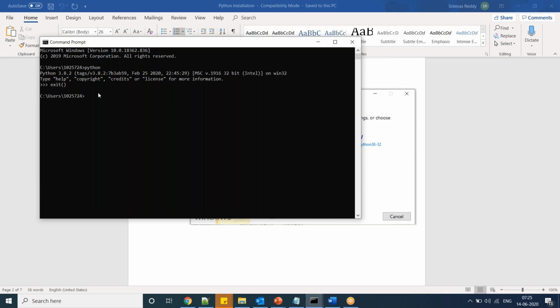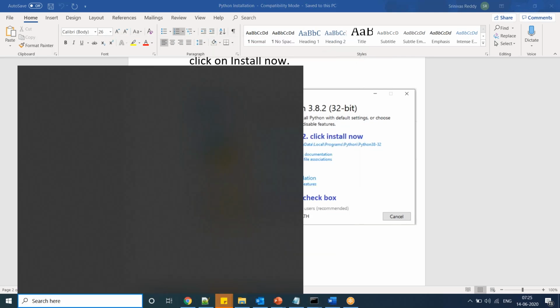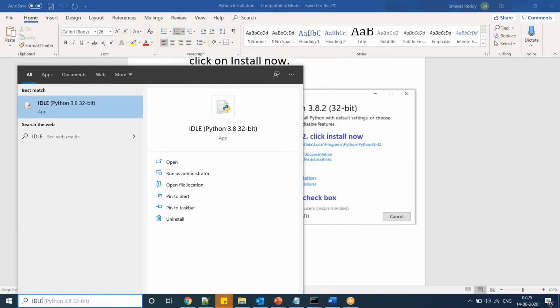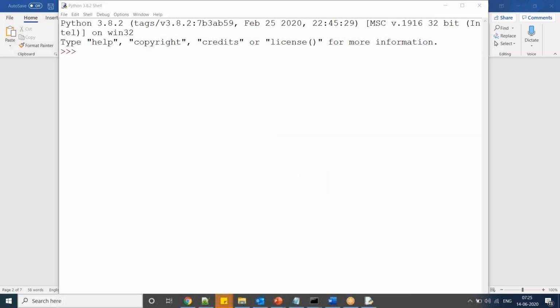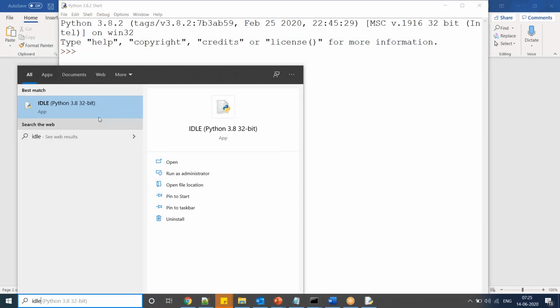Or after installing Python in your system, type IDLE, integrated development environment. Just double click this one. Here if you observe IDLE, mine is 3.8.2.